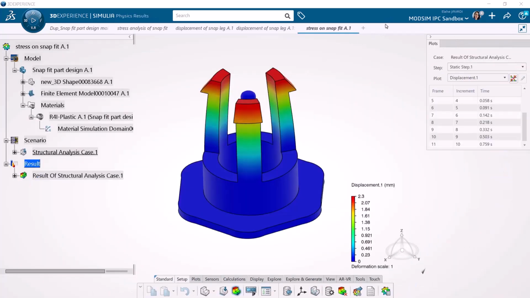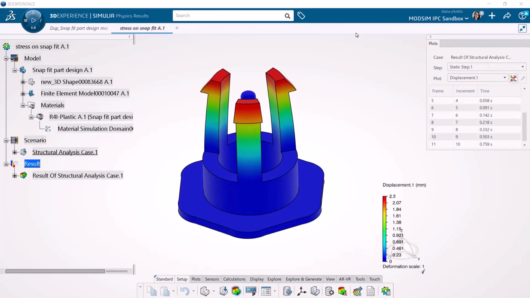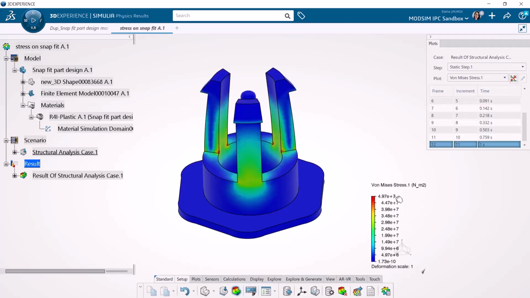The simulation is over and we can see the legend that helps us see the displacement in each section of the valve or the snapfit, and we can change the plot to show the von Mises stress, so that we can see what the maximum stress in the system is and where it happened.